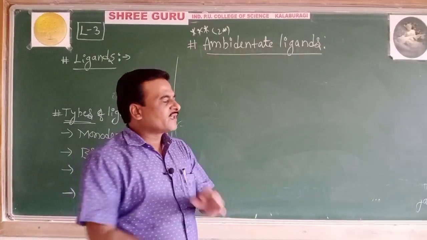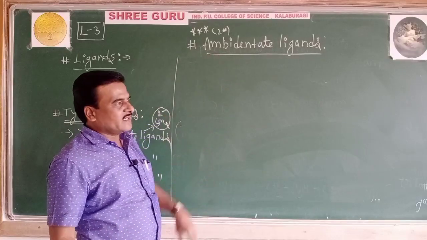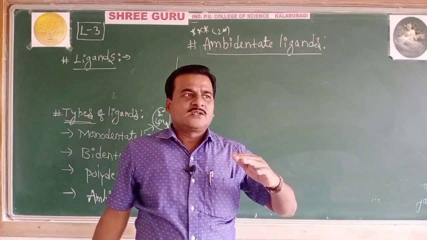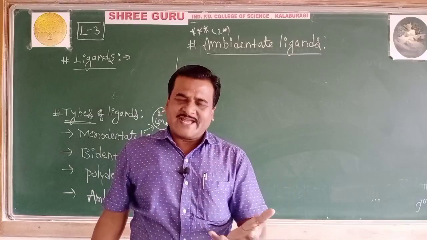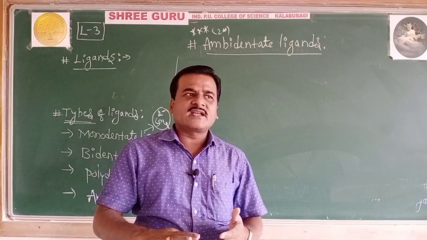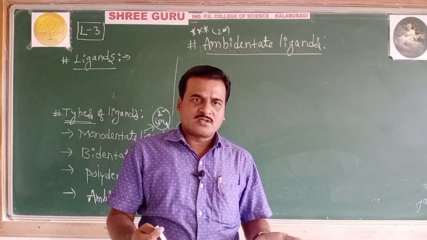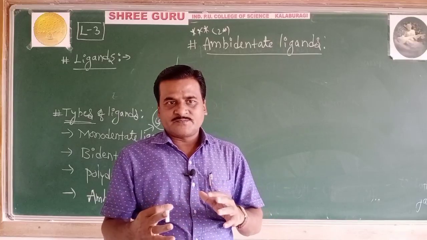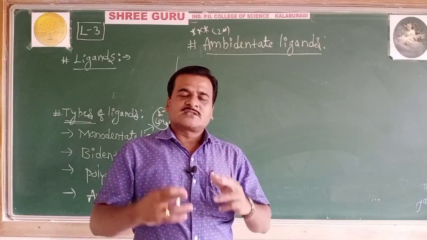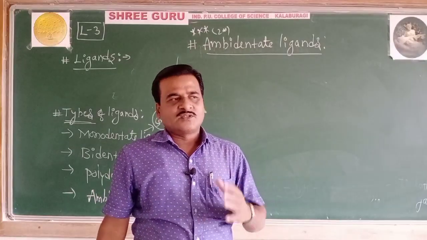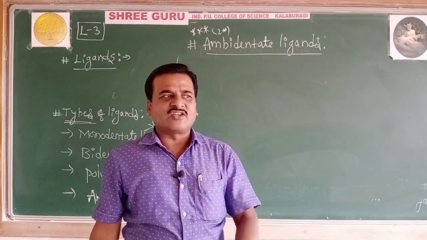Well, students, ambidentate ligands are the ligands which contain more than one ligating atom. These are the ligands containing 2 or more ligating atoms, but only one ligating atom gets linked to the central metal atom. Those are called ambidentate ligands.